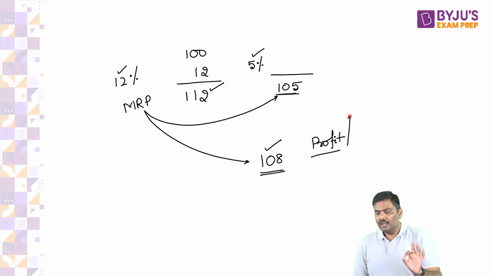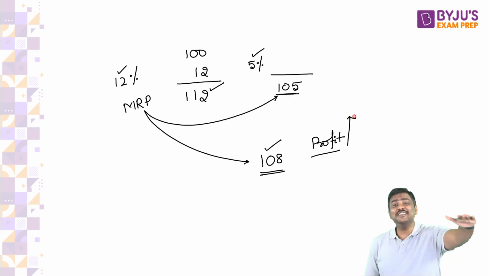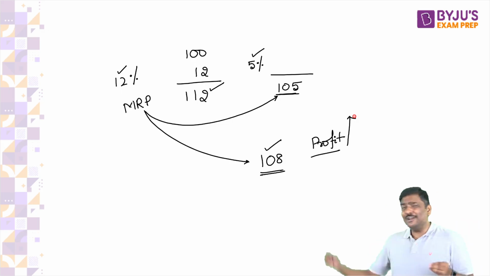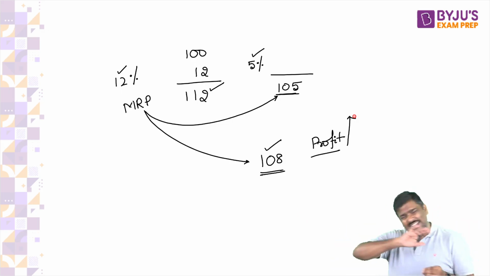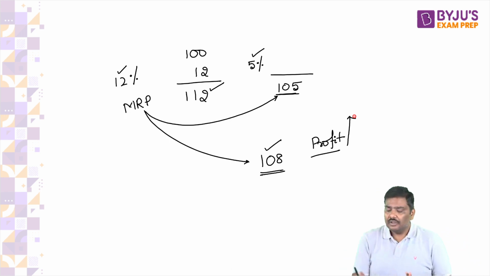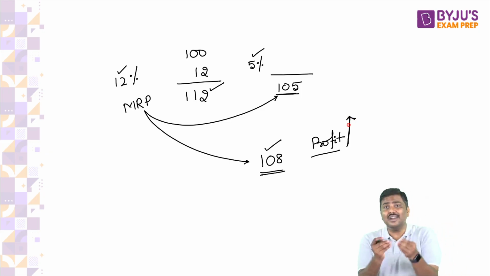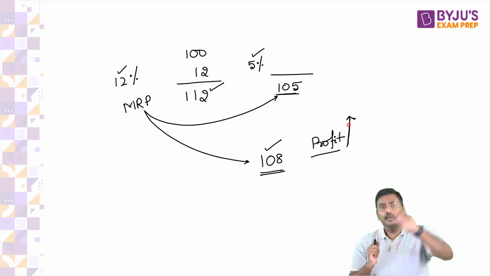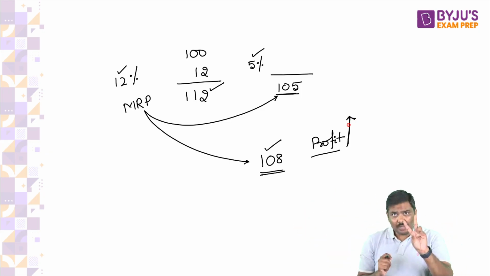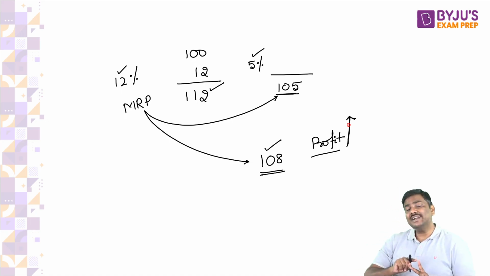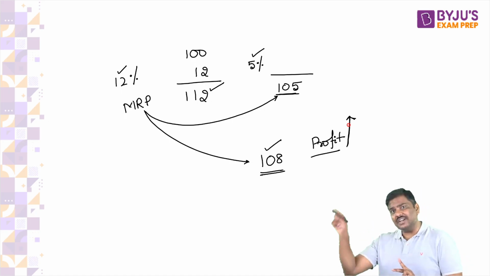Let me know. The profit earned by you, and again, nothing else changes. Don't say raw material, don't say labor, don't say anything. Nothing else changes. Will your profit earning increase? Of course, yes. Profit earning has increased. You're earning 3 rupees extra now. Point number two. Have you transferred the complete benefit of tax reduction to customers?